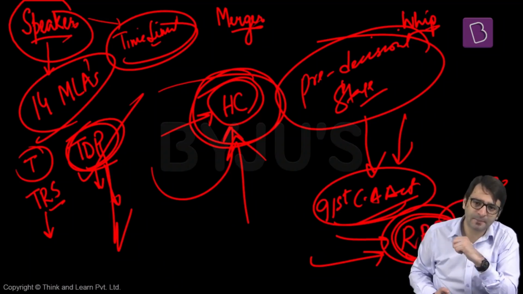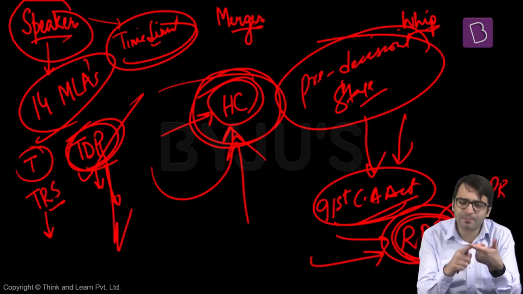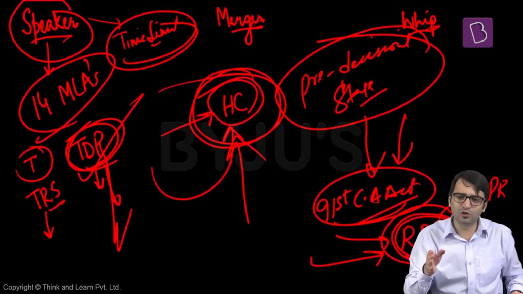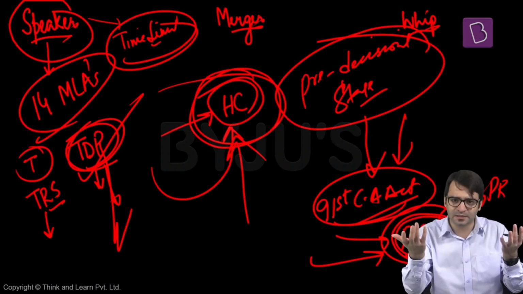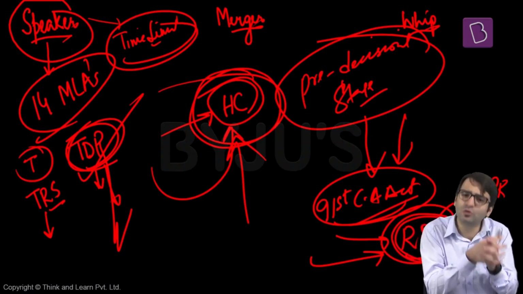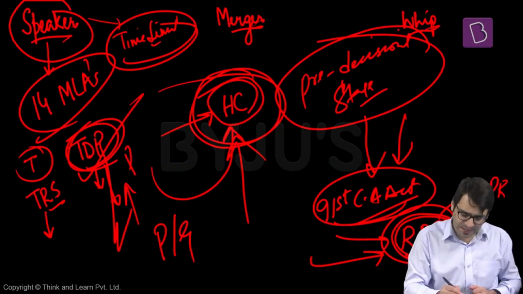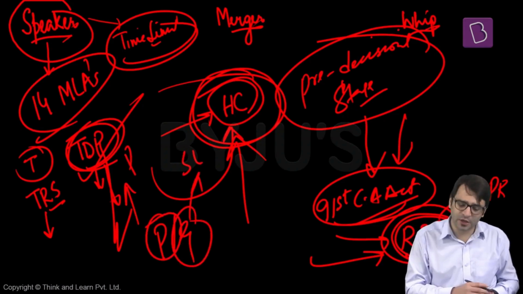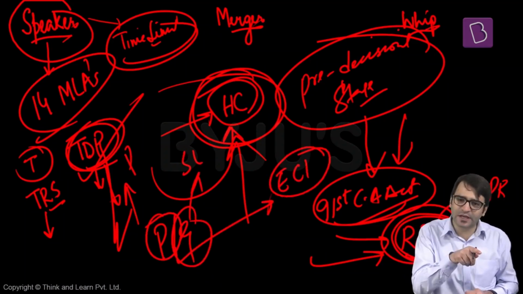That's one reform. Second, on all other matters of disqualification, if a member of Parliament is to be disqualified on the grounds of change in the nature of citizenship, on the grounds of being adjudged insolvent, on the grounds of mental illness, if you are mentally unstable, that means you can be disqualified. But who takes this decision? The President or the governor: the President in case of Parliament, the governor in case of a state legislature. And the President and the governor take the decision on the basis of the report of the Election Commission of India. And this report of the Election Commission of India is binding on the President or the governor.